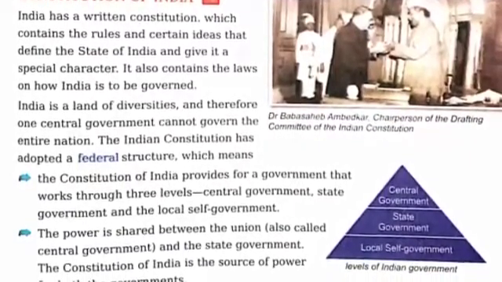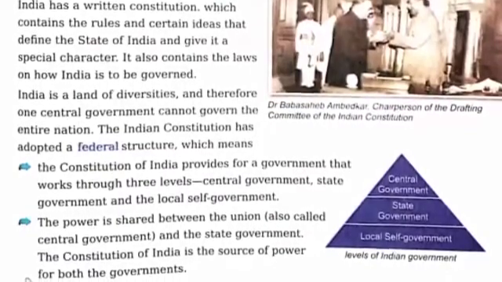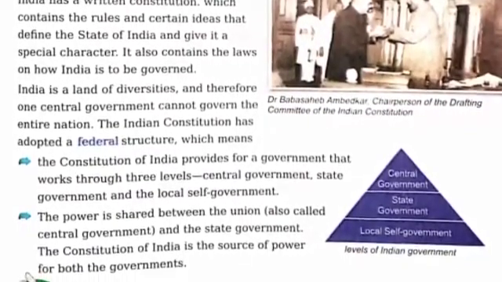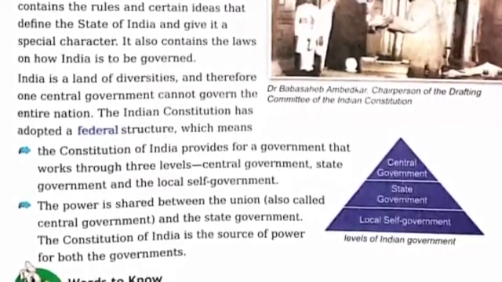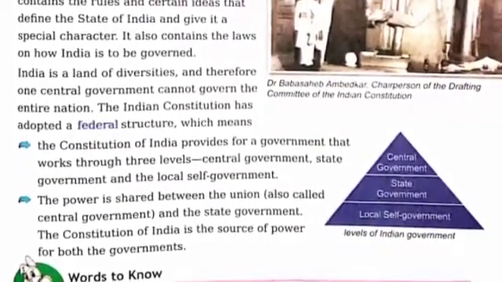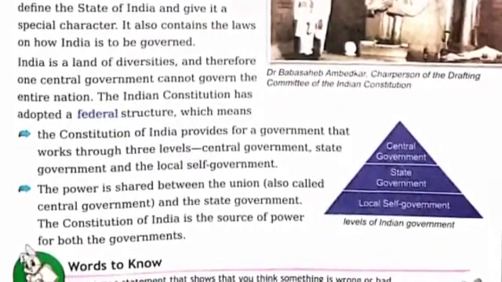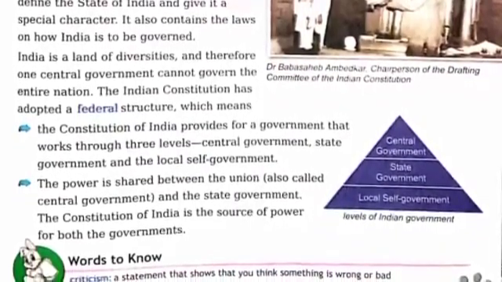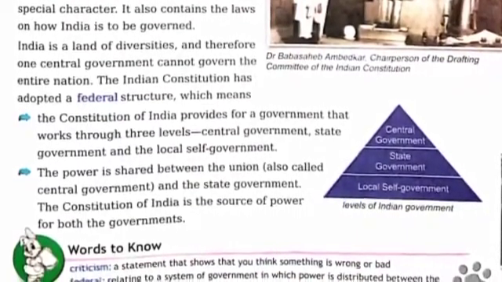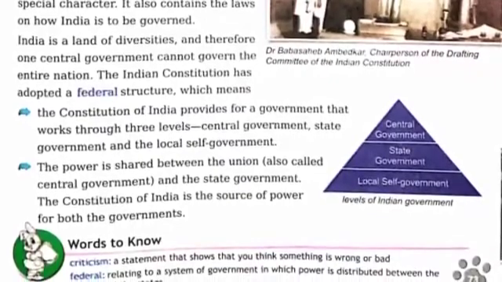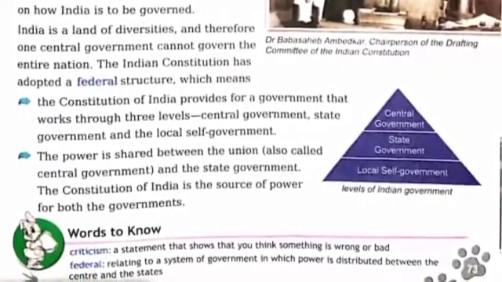Here, criticism means a statement that shows you think something is wrong or bad. Federal means relating to a system of government in which power is distributed between the center and the states. And elect means to choose someone by voting. And election is the process of choosing someone by voting, especially in a government.